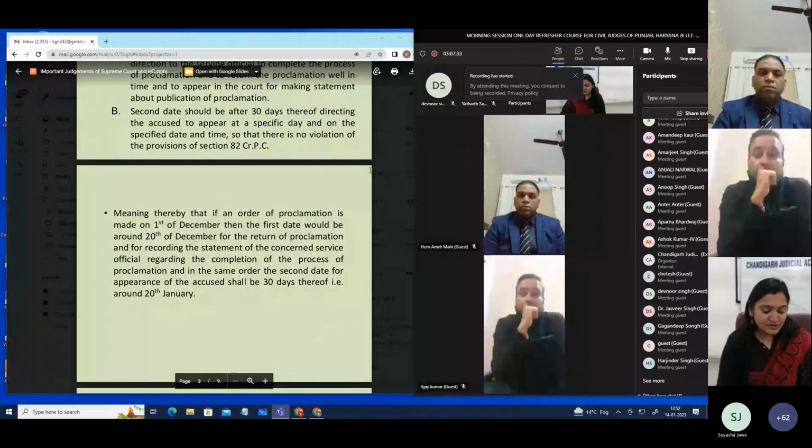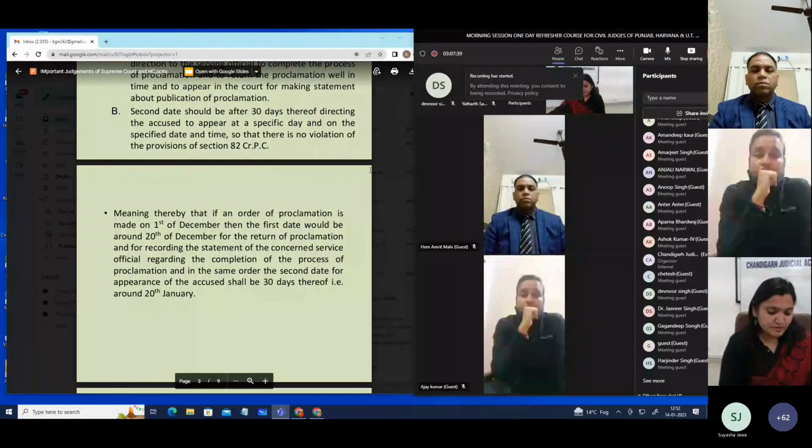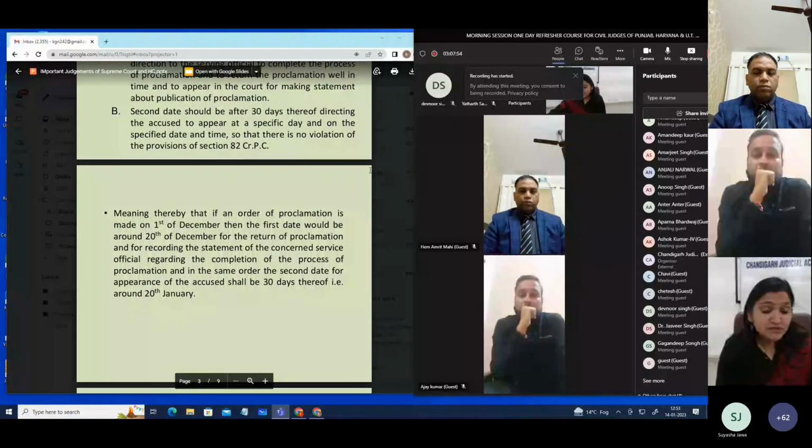Because in this particular case, you can see it was noted that the Section 82 CRPC compliance was not made, and thus it was felt that there is a need that the accused should be given at least 30 days after the notice has been pasted.